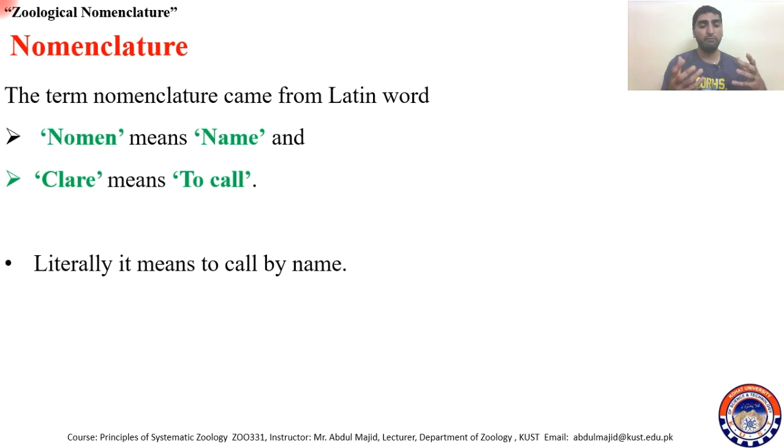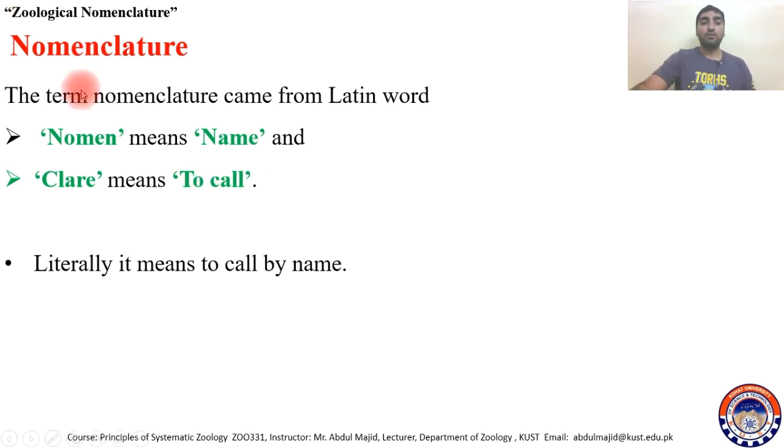It is very difficult for scientists to understand. So for universality, this system was adopted. And when you adopt such a system, the system needs certain rules. So today's lecture is regarding how this nomenclature came into being, and then the commissions. We will talk about the commissions.